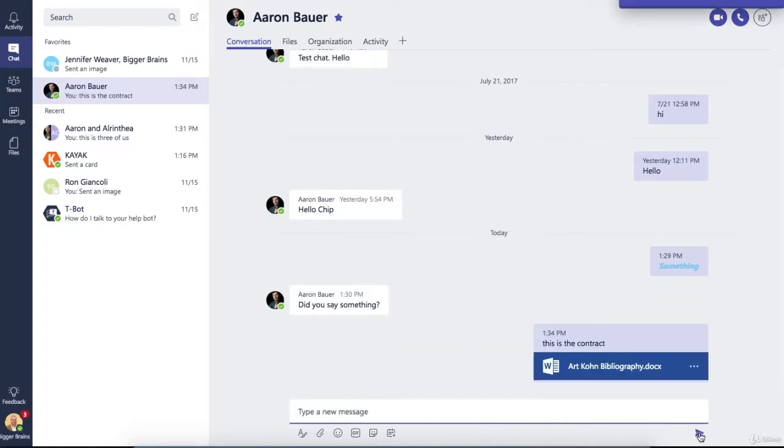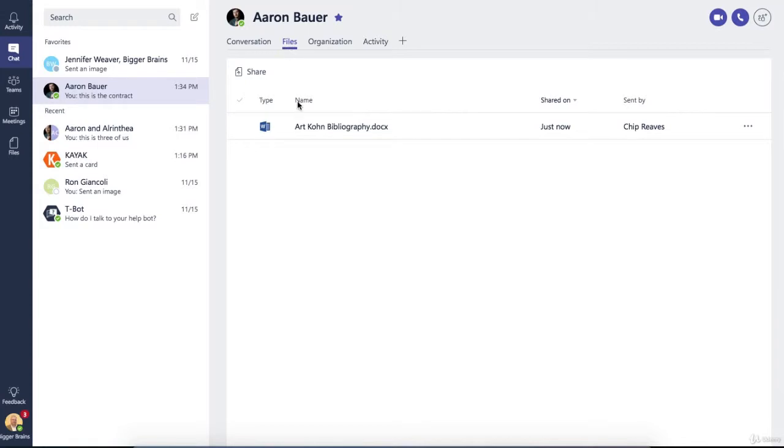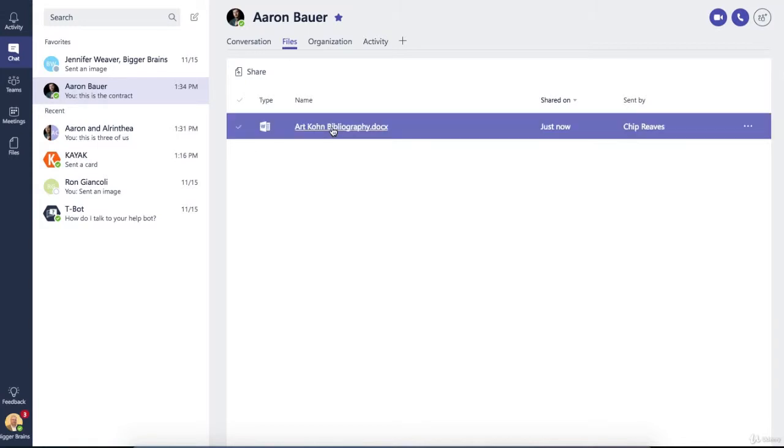So now that's posted. I can see the attachment here in my conversation, and I can actually open that here. I can edit that in Teams or in Word Online. We're going to look more at that in another lesson. Okay. But I can also go up here to my files, and there's the file there as well. So that's a great way for if you're having a private conversation and you're also working on a document together. It's not something that needs to be in a formal channel for some reason. You can do that here as well.